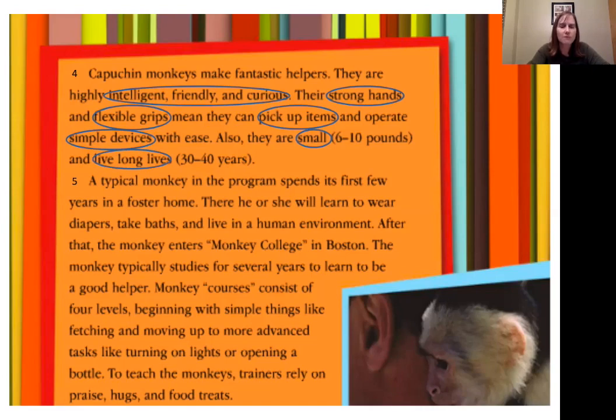Everything we've read so far has had to do with a person in a difficult situation using an animal, a dog or a monkey, to help them to adapt. I told you at the beginning that this text involved animals adapting also. Paragraph 5 talks about animals adapting, particularly the monkeys. So read paragraph 5. How do the monkeys have to adapt to this situation?